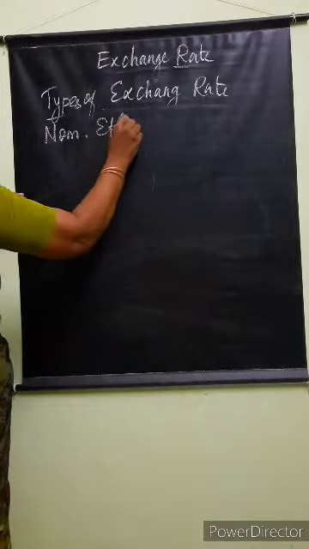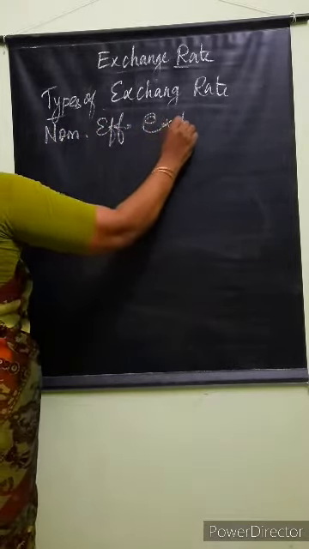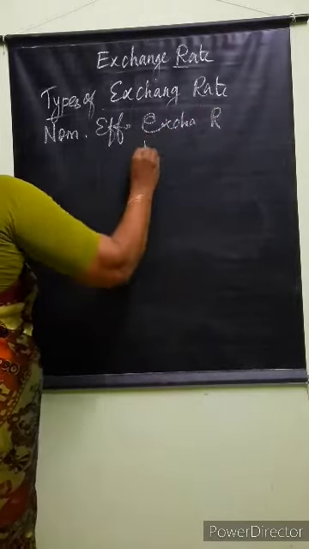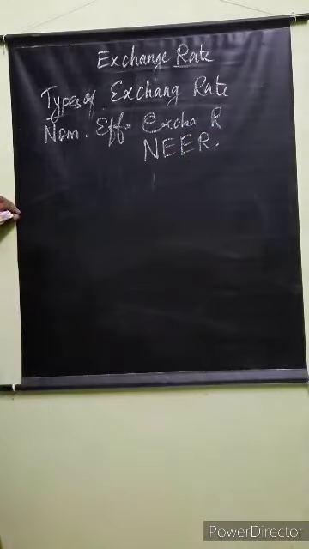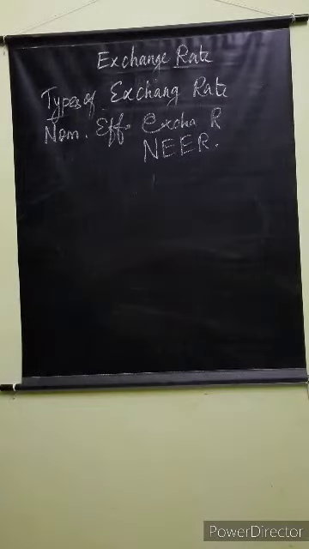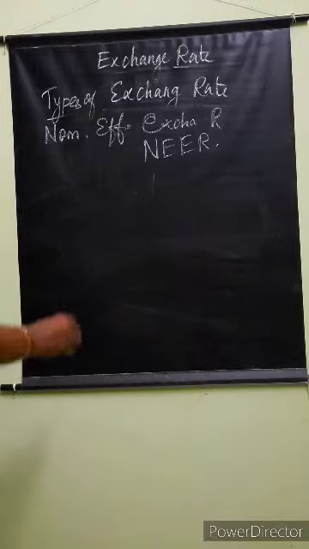effective exchange rate. This is called NEER, N-E-E-R. How will you calculate? It is not given in your book. How do they calculate the NEER? It is an unadjusted weighted average rate of one country's currency exchange for a basket of multiple currencies.